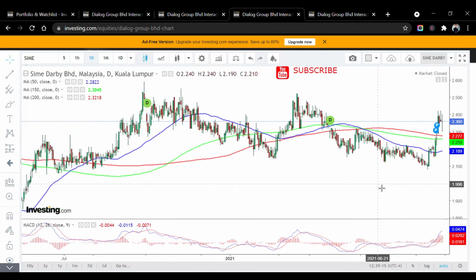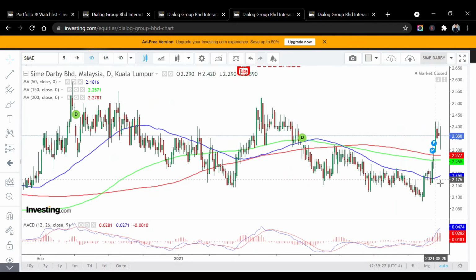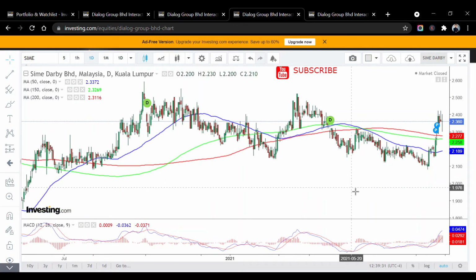But recently, since mid August, the share price started to rally up, and it is already above the 200 day moving average, and you can see the 50 days moving average already started to slope up, right? So we need to continue to observe. There's no confirmed uptrend yet, because the 50 days moving average is still below the 150 days, but you can see the share price already makes some movement.